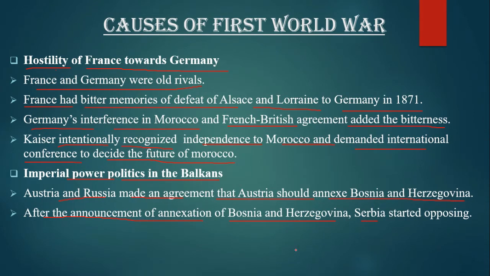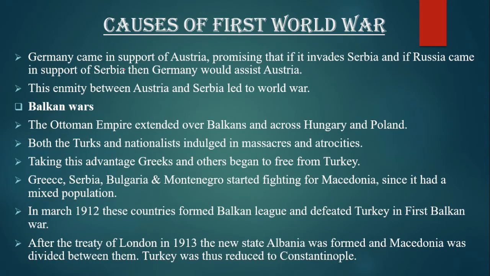It gave opposition to the work of Austria and Russia together in the Balkans. Germany came in support of Austria, promising that if Austria invaded Serbia and Russia came in support of Serbia, then Germany would assist Austria. This enmity between Austria and Serbia led to the World War.